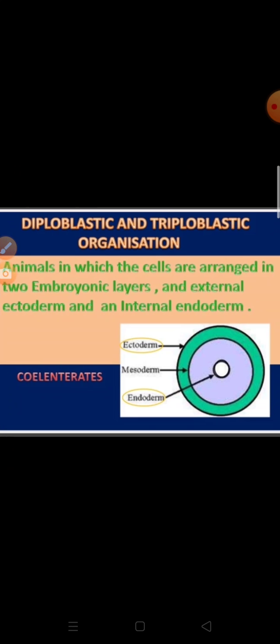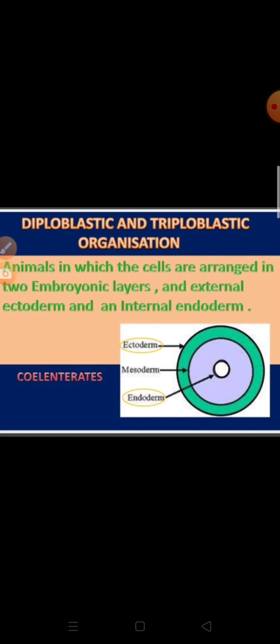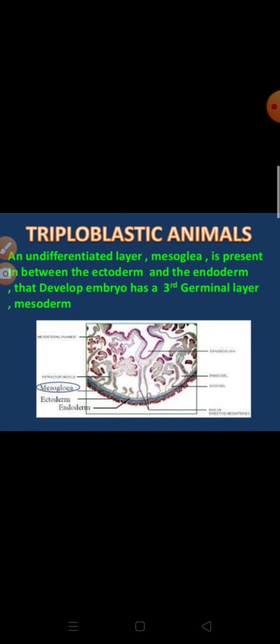And triploblastic animals are those which have three germ layers in their gastrula: ectoderm, mesoderm and endoderm. Okay. These are the triploblastic animals. I can give examples of those having three germ layers. The example is given here. Coelenterate. You can give this example of Coelenterata.